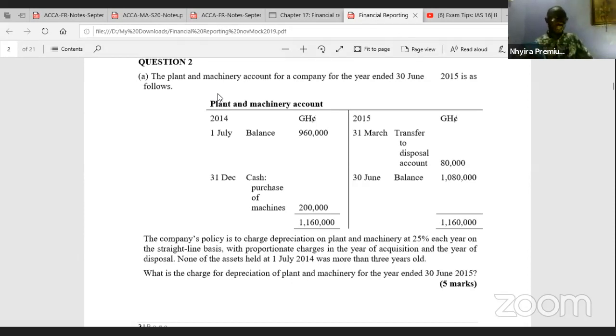The question we are looking at today is the ICA November mock questions, question 2 to be specific. We are going to be looking at 5 very critical accounting standards in this question, and explain the principles and concepts in order for you to prepare well for the examination in relation to that.